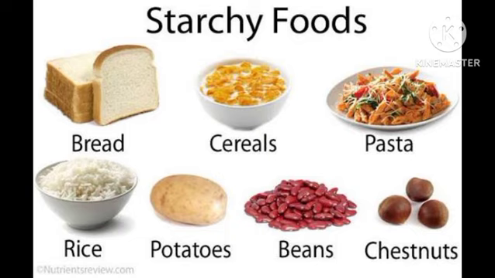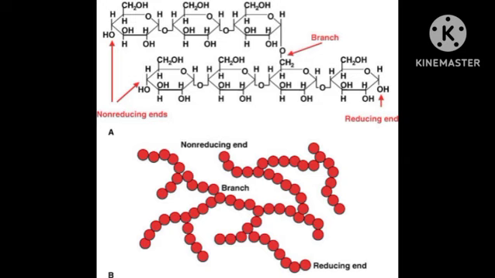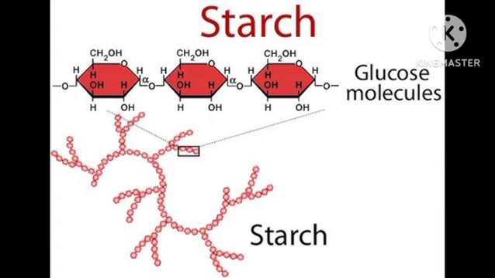Polysaccharides are further divided into two groups: homoglycans and heteroglycans. Homopolysaccharides consist of the same monosaccharide unit, and heteropolysaccharides consist of different monosaccharide units.